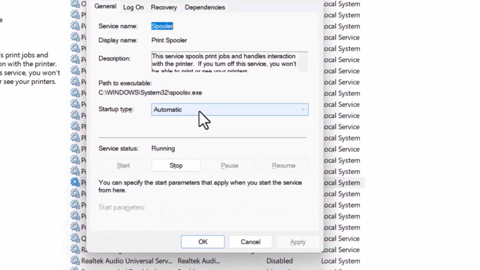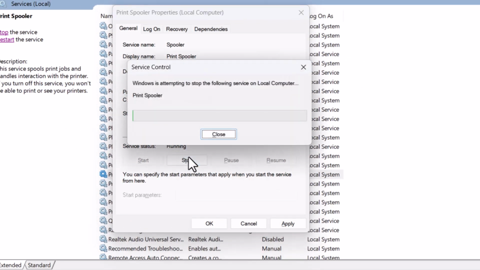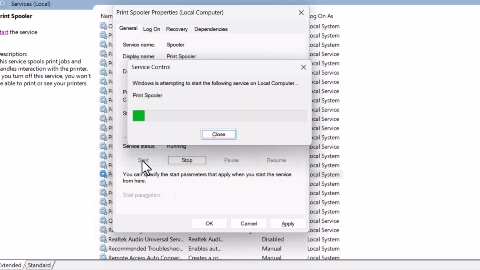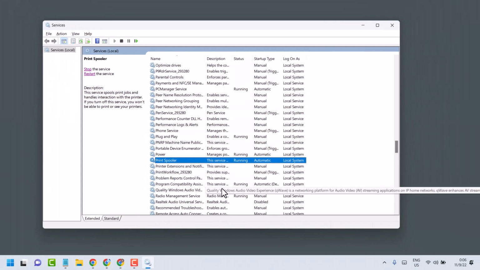Now in the startup tab, select automatic, then stop, then start. Now apply, then here click on OK. Now close it and restart your system.